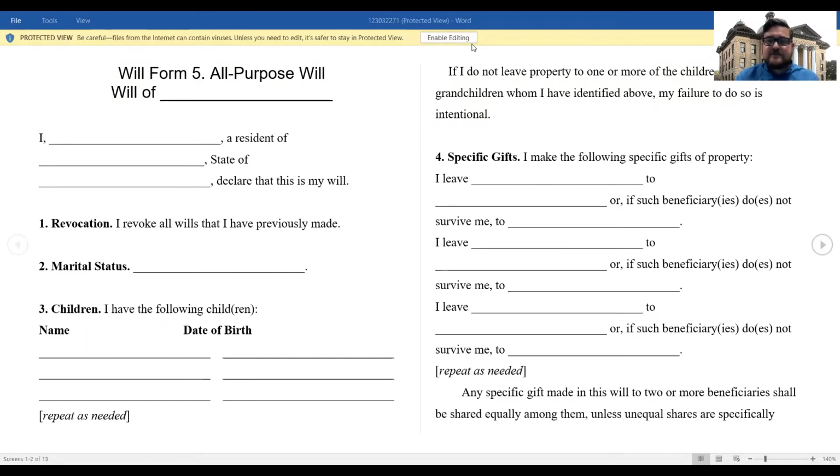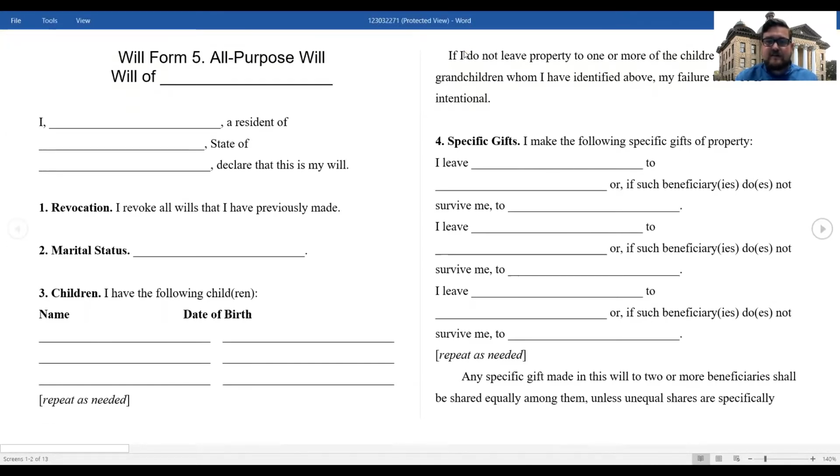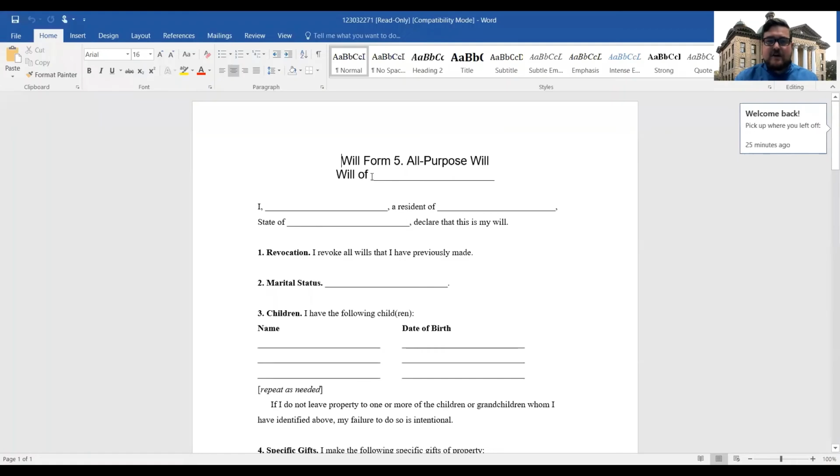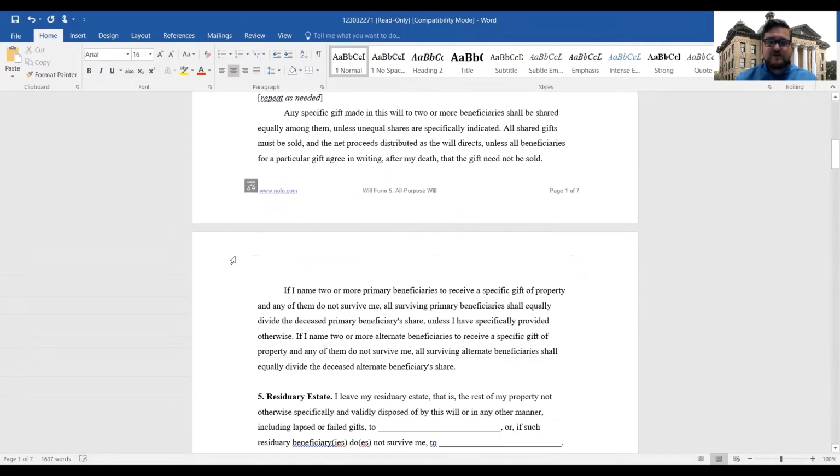To do that, just click on Enable Editing. Then it's going to open like this, formatted for you, and you can start typing into the document. So this is the will of Andrew Bennett, and you can just start typing into it. It works pretty easily. Okay, so that's pretty much what the form looks like.